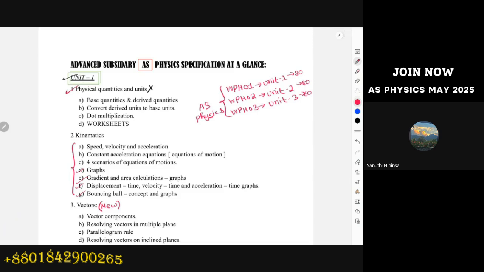I think for Sanuti, Afti, and Fayad, I have given my file for physical quantities to all of you, and also the specification. But Abrar, I am not connected to you through WhatsApp. So I would suggest that after this class ends, you inbox me on WhatsApp and collect these files from me. This is my WhatsApp number.